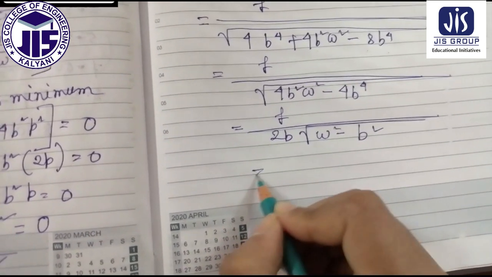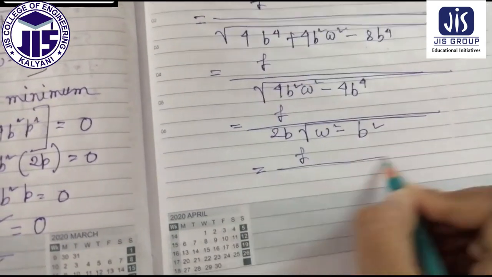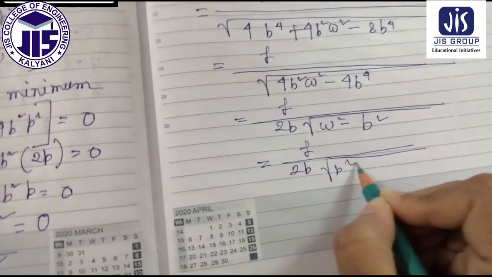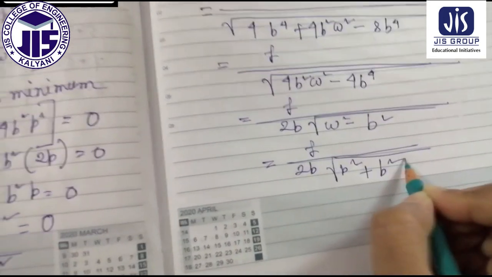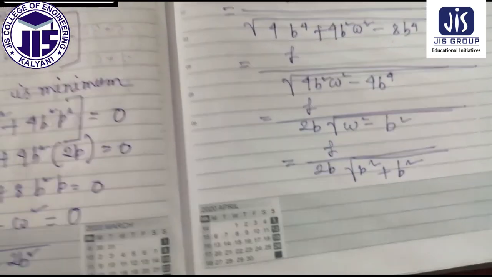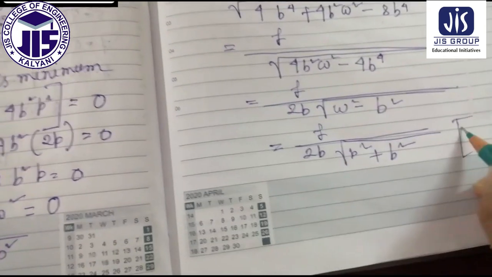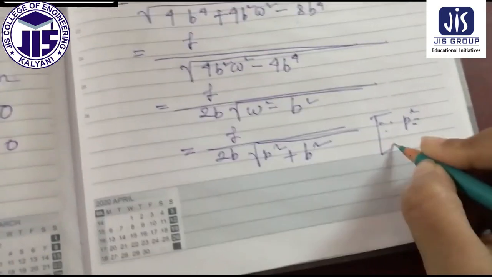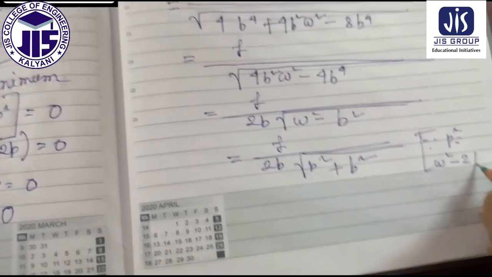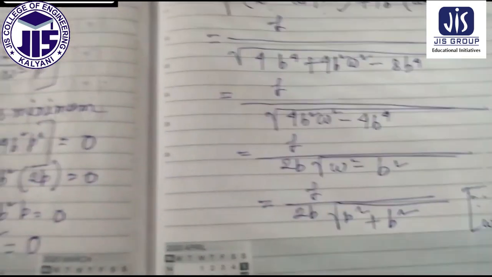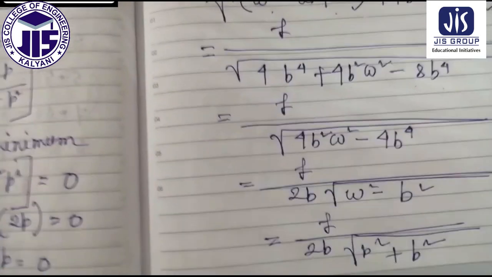So that will be equal to F divided by 2b into root over of p square plus b square, since p square equal to omega square minus 2b square.